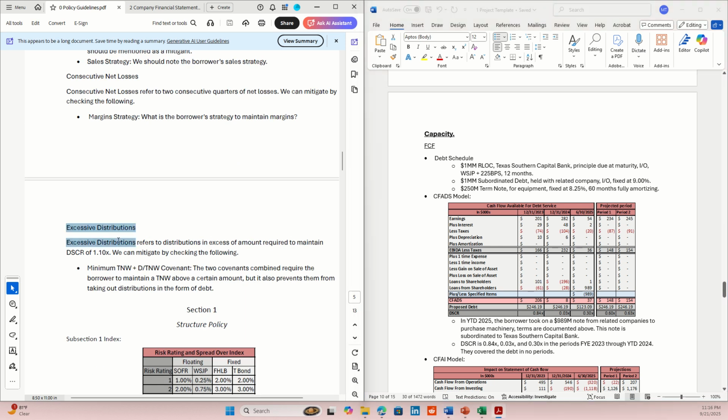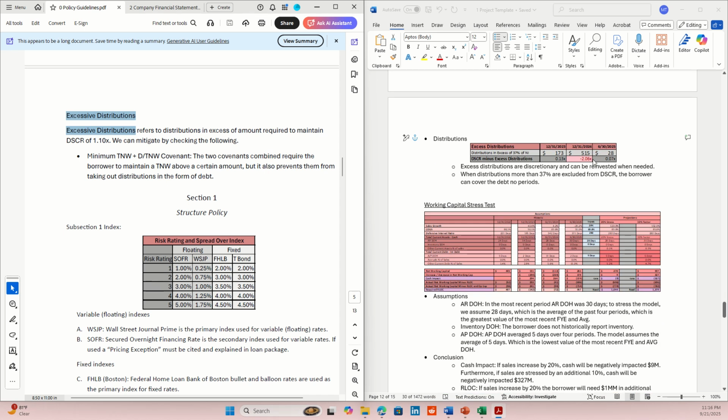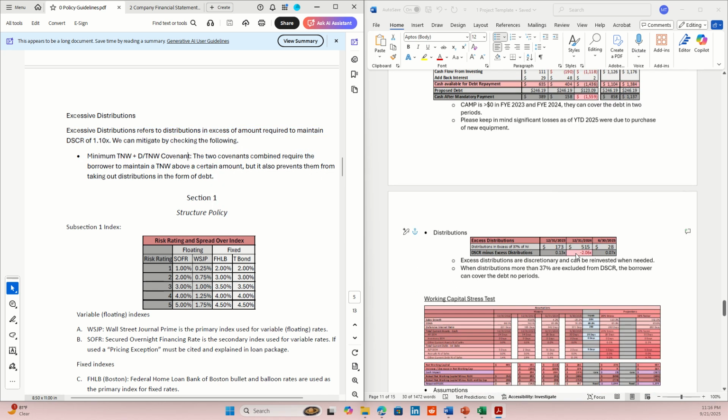Oh, yeah, and then excessive distributions. So, our distributions, we see where they're at. Excessive distributions refers to distributions in excess of the amount required to maintain a debt service coverage ratio of 1.10x, right? And we're not worried about mitigations yet. We're just here to cite policy.